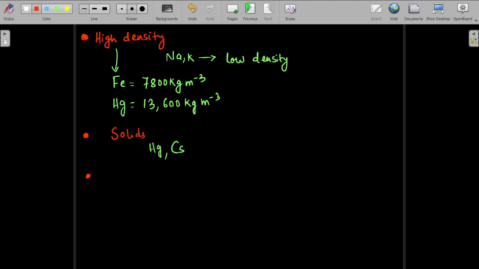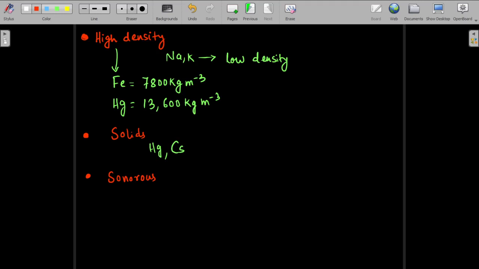But normally other metals are solid, and thankfully there is no gaseous metal. Next, metals are sonorous. What does sonority mean? Sonority means it can make good sound. It makes sound if we strike them. That is sonority, nothing else. So most of the metals make sound.